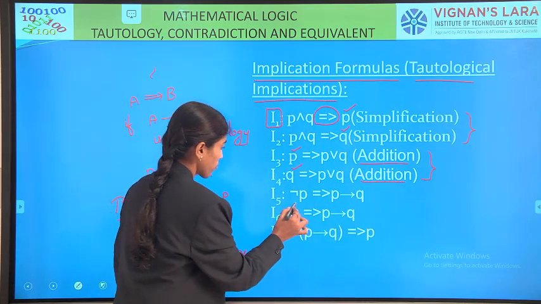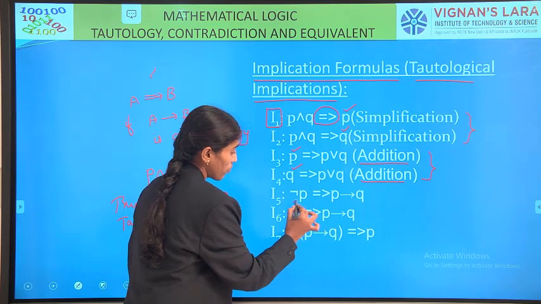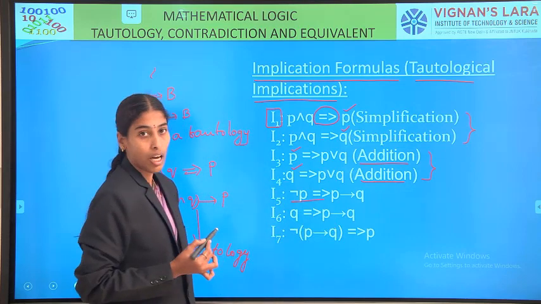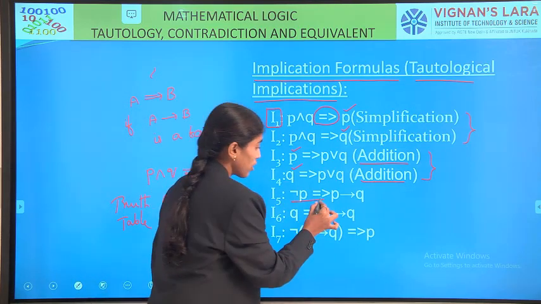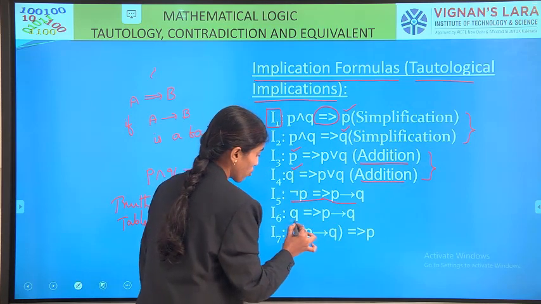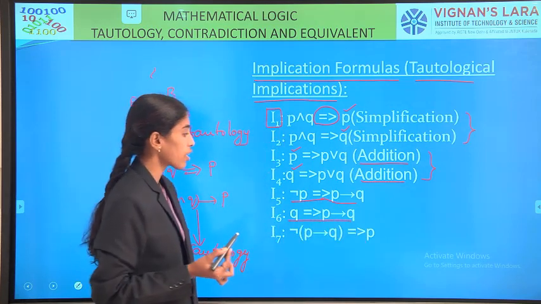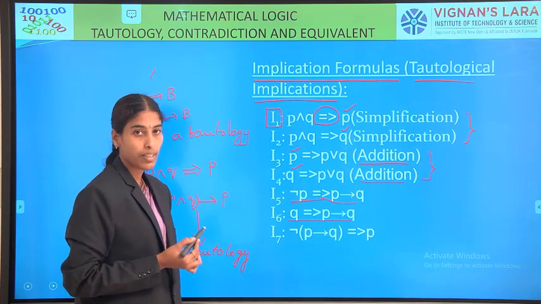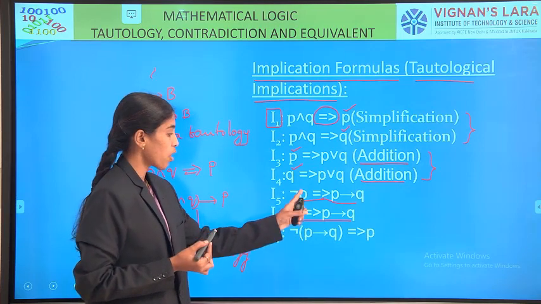Next, negation P is tautologically implied by P conditional Q. Similarly, Q is tautologically implied by P conditional Q. How are these two obtained?